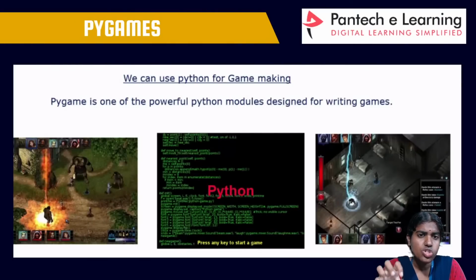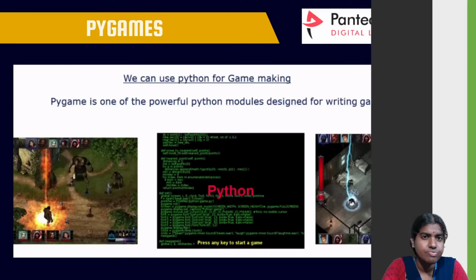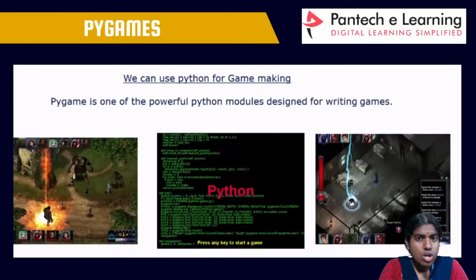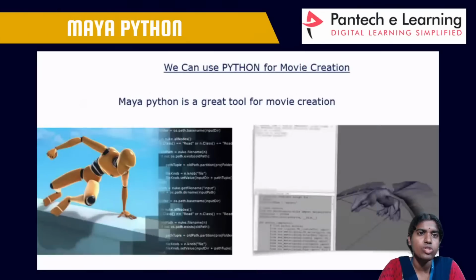And it is used in Pygame, game making software. It is popular, it can be applied across a variety of fields. It can be used in medical sectors, it can be used in game making sectors. Pygame, game making software, is one of the powerful Python modules designed for writing games. Clear with this? It is popular among adults as well as younger people. So game making software, Pygame, is one more important application of Python.